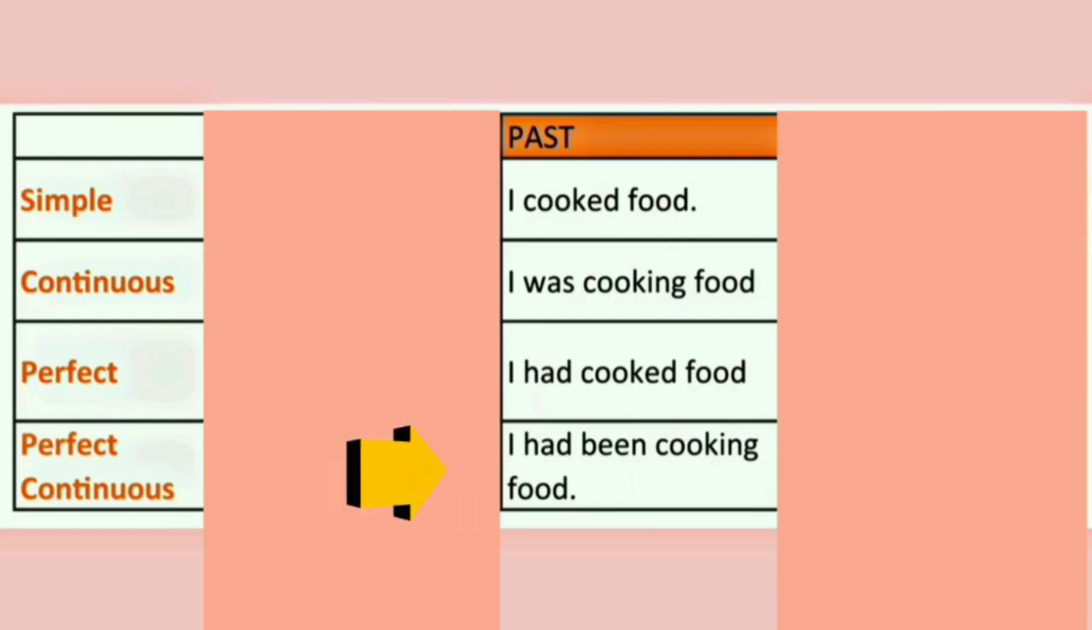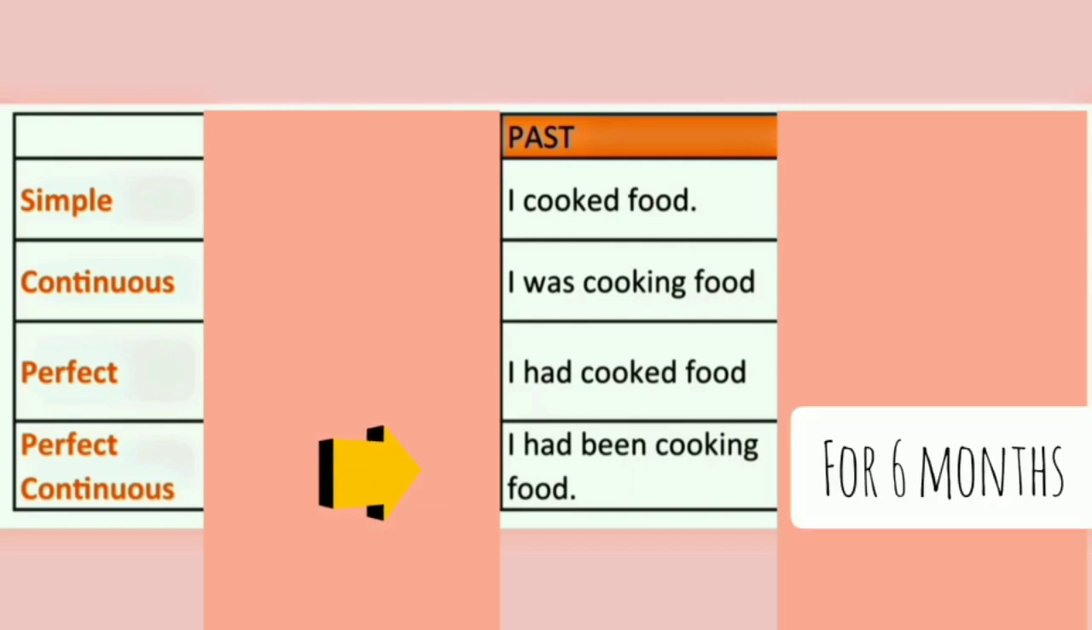In past perfect continuous tense, the action has been completed at this point of time, but it was a continuity when it was being spoken about. For example, I had been cooking food. Now, here the action of cooking food was a continuity, but now it is completed because it was in past. I had been cooking food for 6 months. So, this is a past, but it was continuous action for those 6 months.